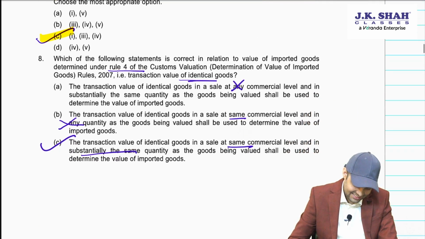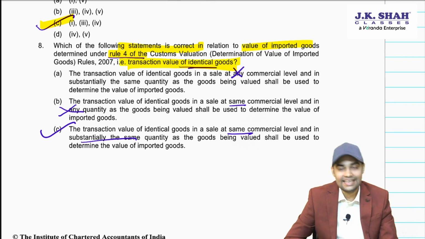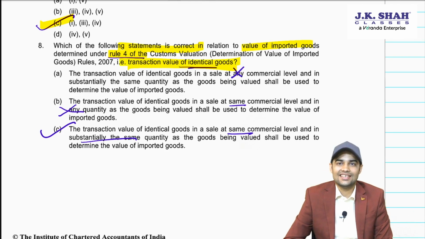Okay, let's see it further. Which of the following statements is correct in relation to value of imported goods under Rule 4, that is identical goods? Finally, a customs question. Identical goods.